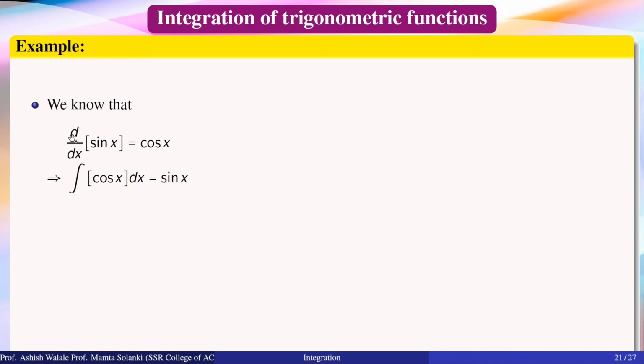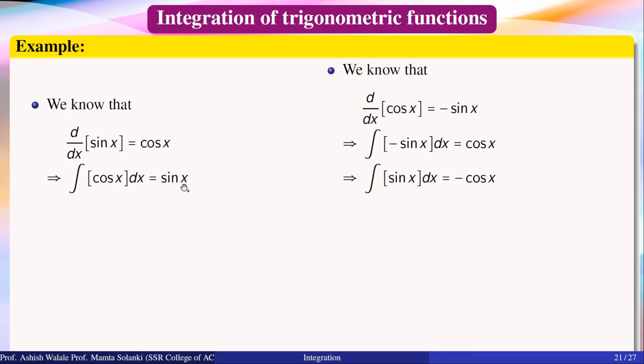Integration of trigonometric functions. We know that the derivative of sin x is equal to cos x. Then integration of cos x dx is equal to sin x plus constant of integration c. Similarly, derivative of cos x is equal to minus sin x. Then integration of minus sin x dx is equal to cos x.